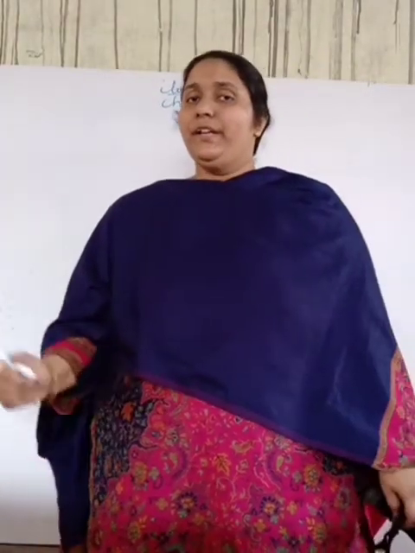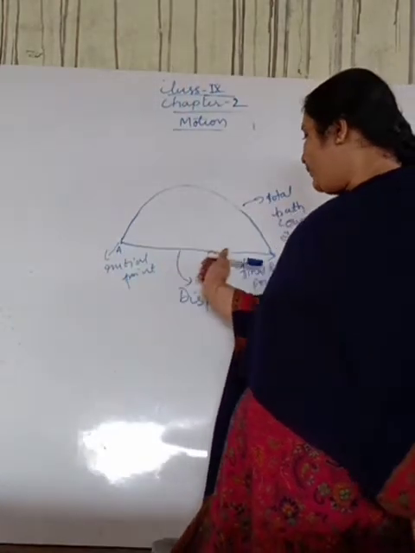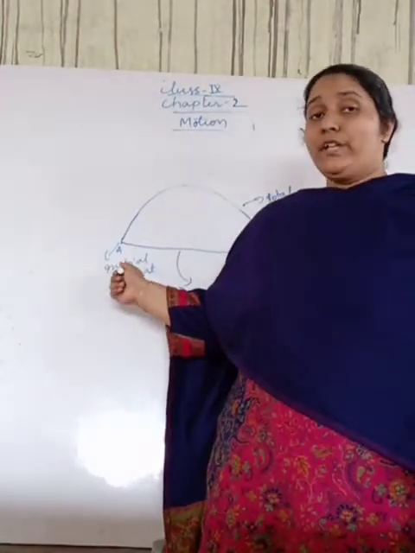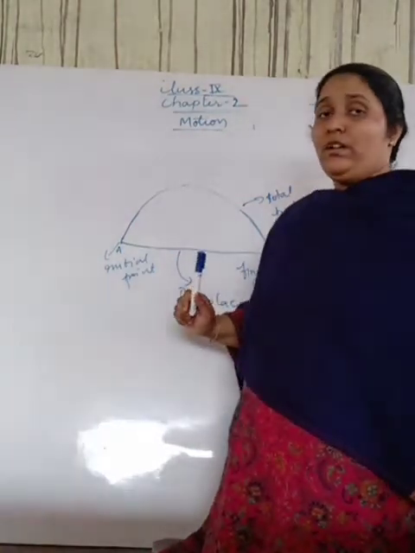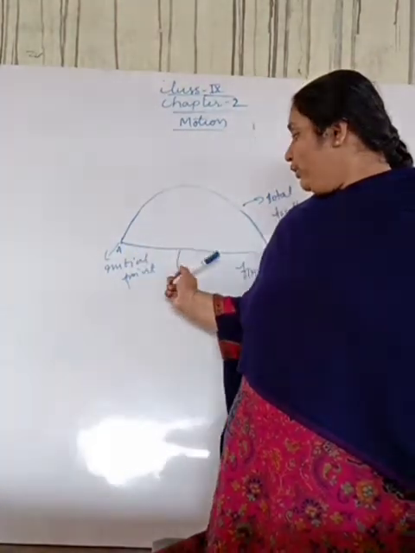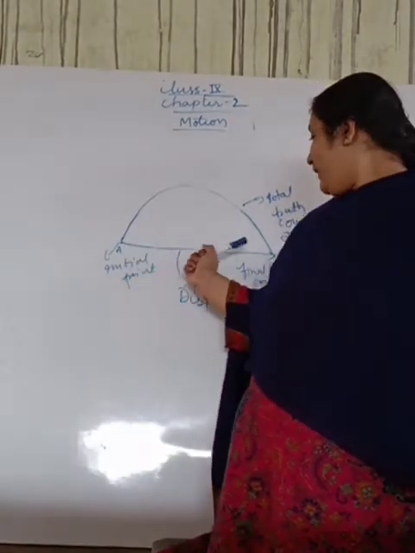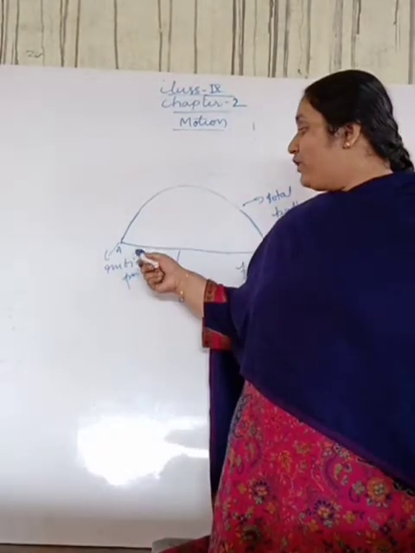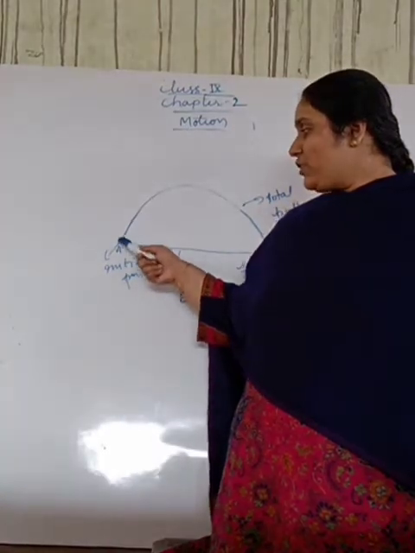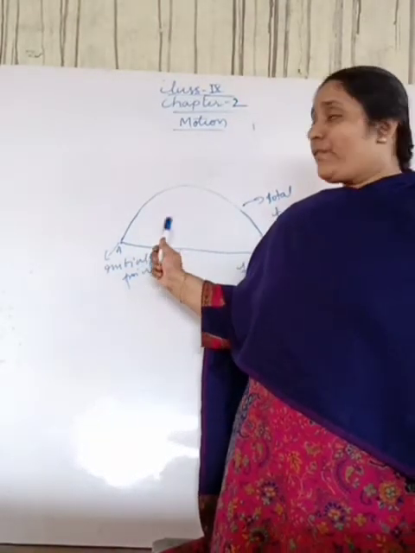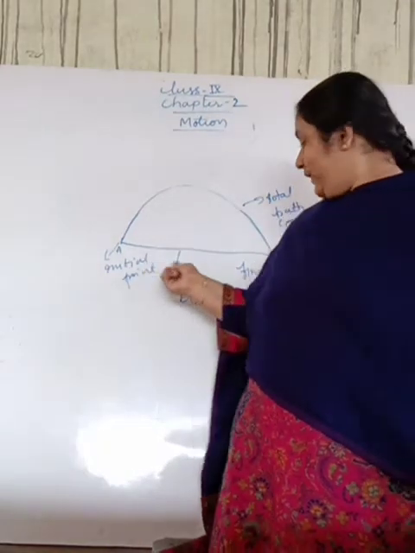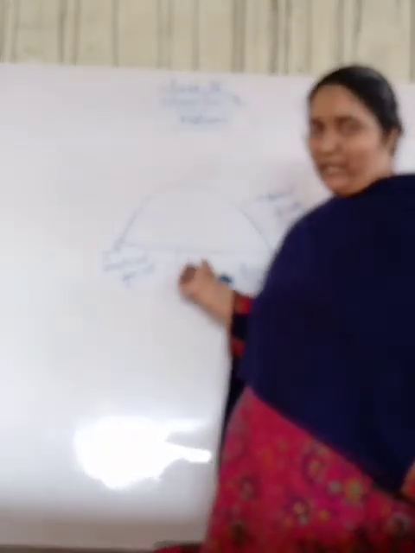But here, from the initial point to the final point, I am worried about the direction. In this direction the body went. It also has some magnitude. If a boy is taking a shortcut, the shortcut will also have some distance, yes. So it will have some magnitude, but in this particular direction AB.